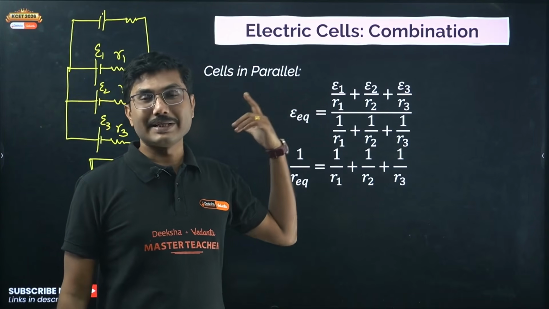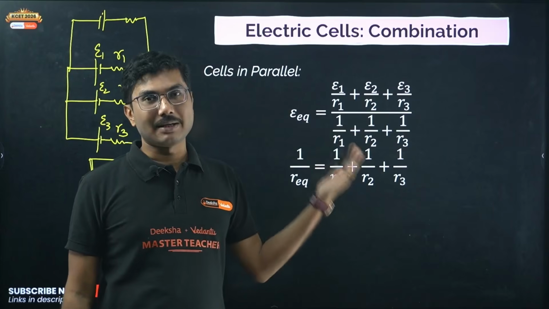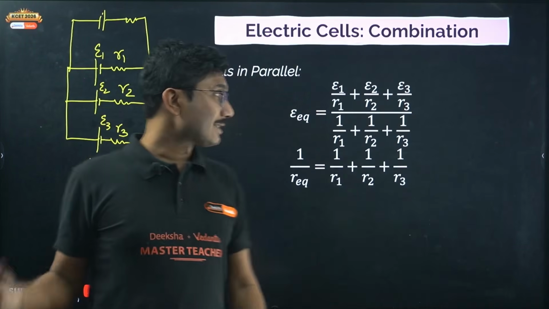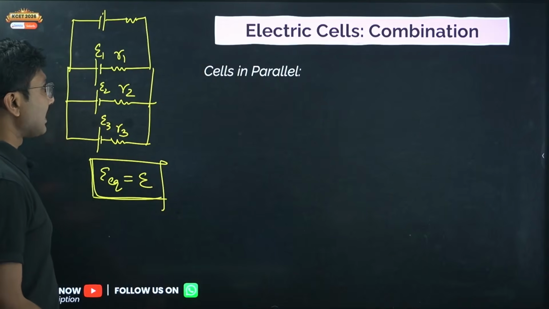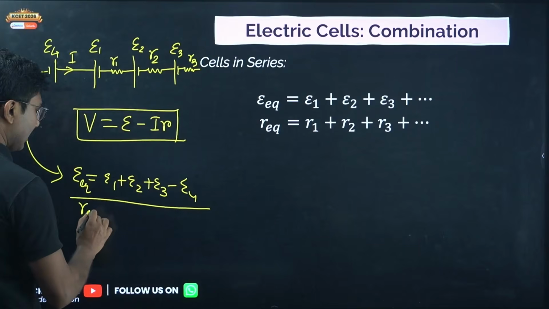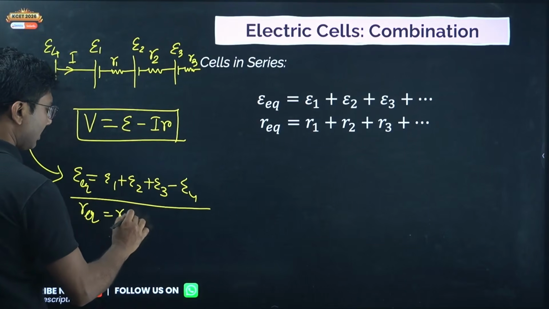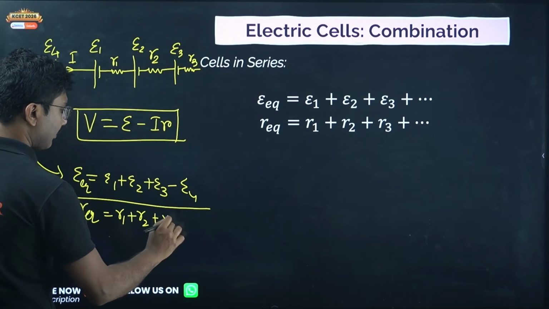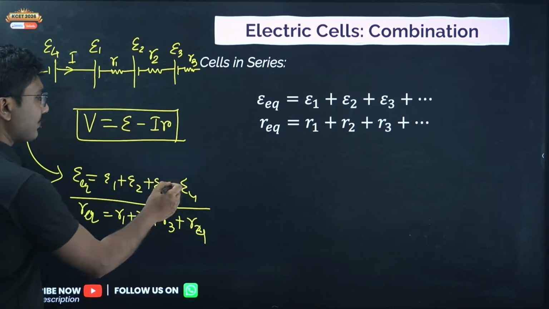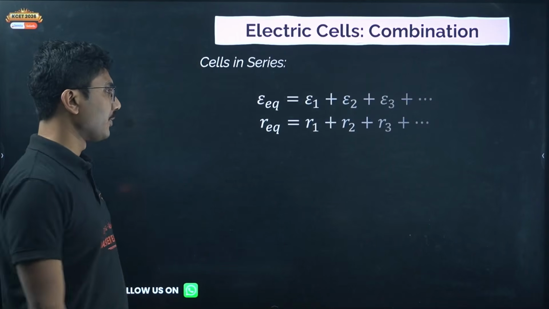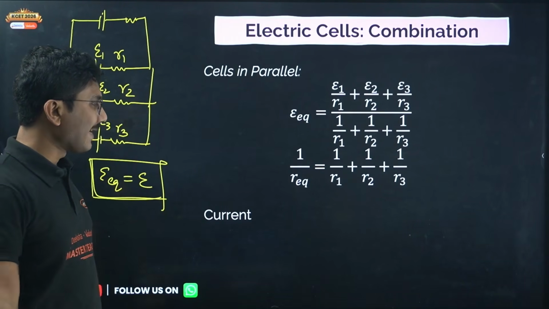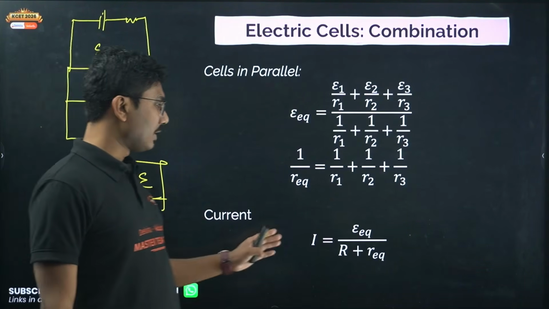But in case of EMFs, there can be plus and minus based on the polarity. I forgot to mention that in the last case. So in the previous case, the equivalent resistance will be R1 plus R2 plus R3 plus R4. Resistances will be added, but EMFs can be plus or minus based on the polarity, which is very interesting and important to remember.